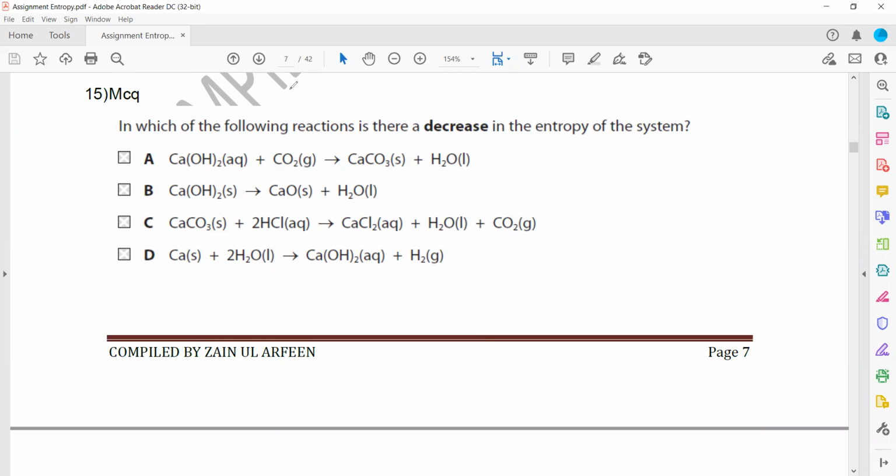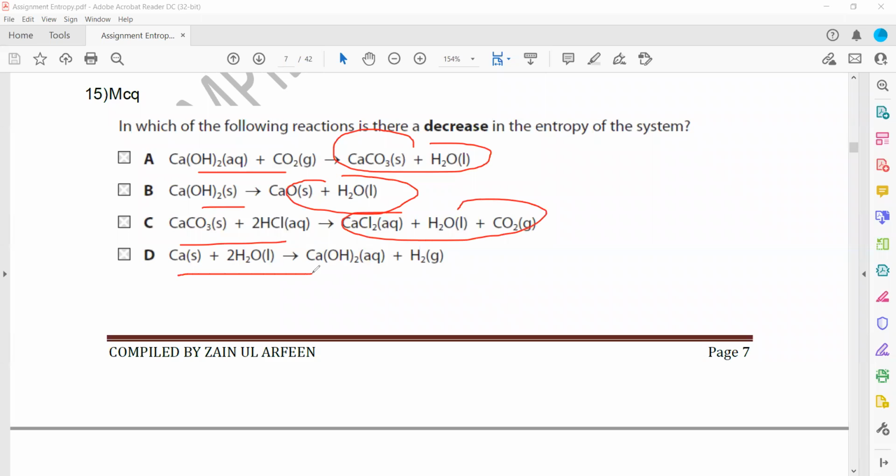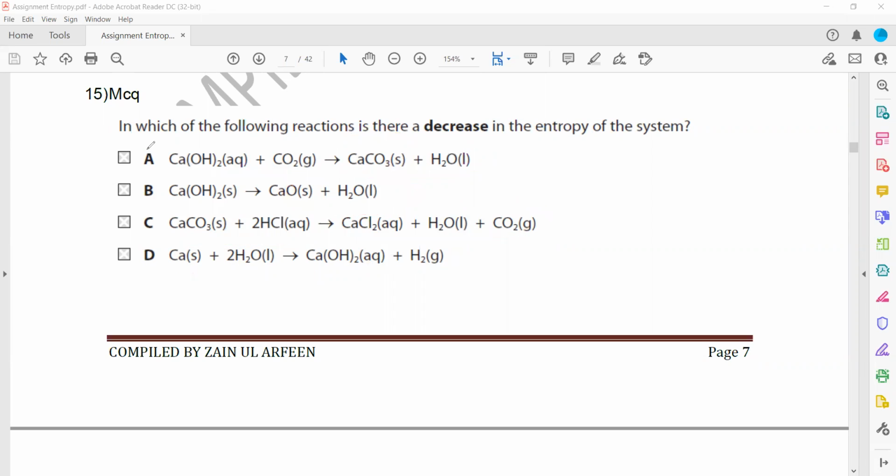So here aqueous and gas turn into solid and liquid. Here solid turns into solid and liquid, solid and aqueous turn to solid, liquid and gas, and solid and liquid turn to aqueous and gas. So which one has decreasing entropy? That is A, because aqueous and gases have higher entropy compared to solid and liquid.